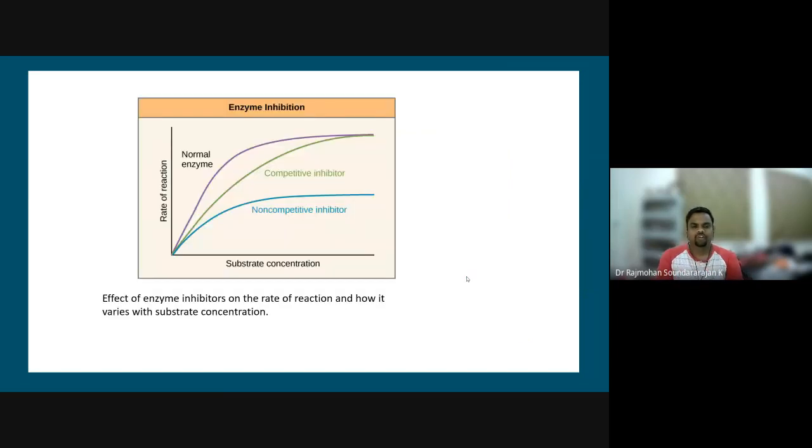If you are comparing the rate of the reaction versus the substrate concentration for your normal enzyme, it is going to look like this. If it is a competitive inhibitor, it is going to look like this. We can see that the Km value is increased and the Vmax value is the same. If it is a non-competitive inhibitor, the Km value is the same, whereas the Vmax value is decreasing. That way it is a non-competitive inhibitor.